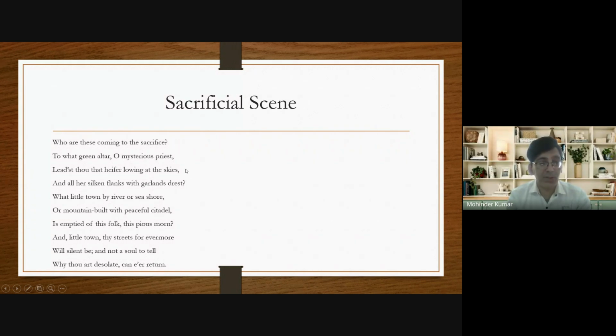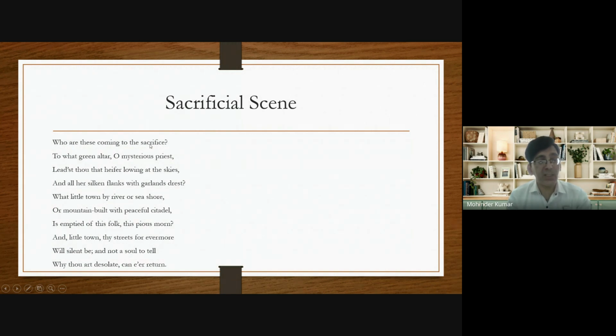And what is that picture? In that picture, some men led by a priest are going to sacrifice a heifer. Heifer means young cow.